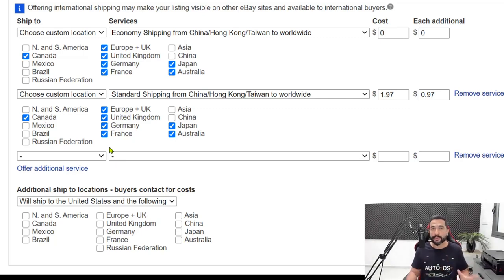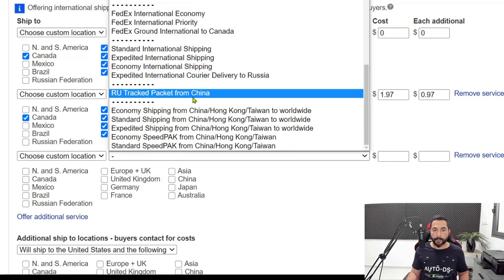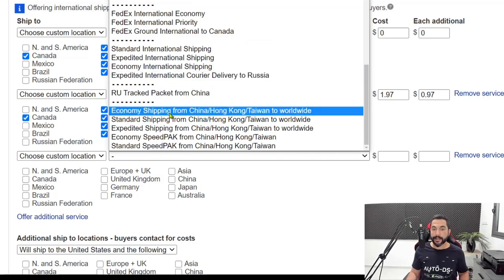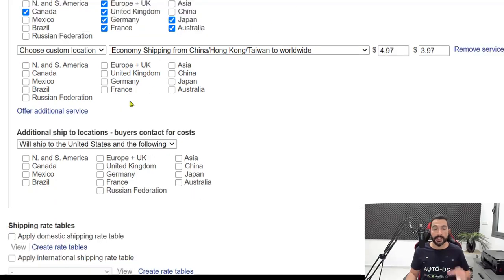So now what we're going to do once again is choose a custom location. And we're going to go back to economy shipping from China, Hong Kong, Taiwan to worldwide. And this time in the shipping price, we're going to charge another $4.97. AliExpress is going to charge us around $3 to $5, so we're covering our costs in this case. And for every additional product, we're going to add another $3.97.